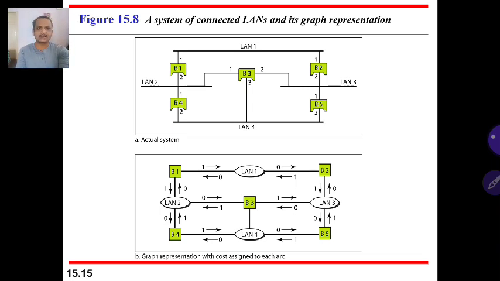Different LANs get connected through bridges. So LAN 1, LAN 3, LAN 2, LAN 4. There are 4 LANs that we represented as a network, with the corresponding nodes, and also represented with the cost matrix. From one point to another point, what will be the cost? Cost is a distance. How many kilometers are there? How many meters are there?